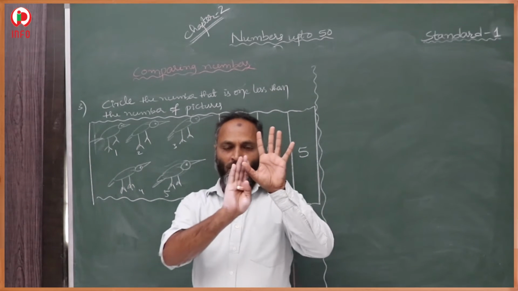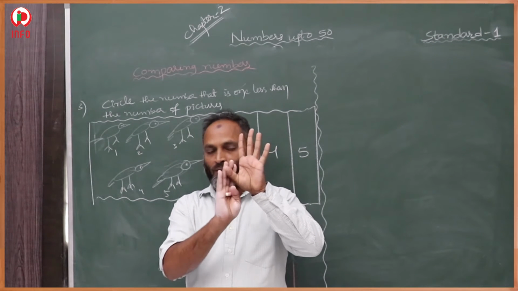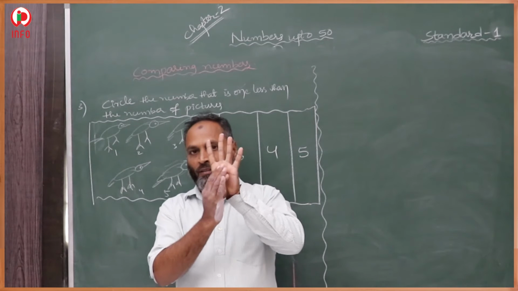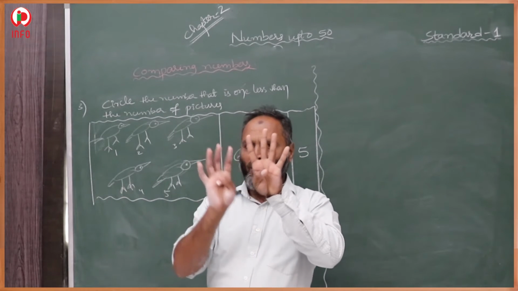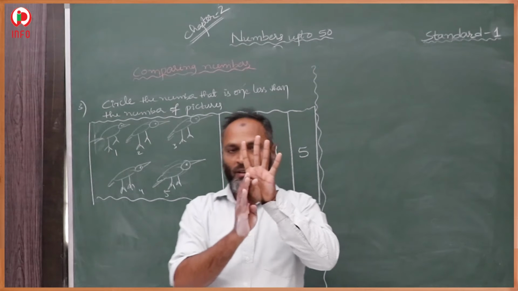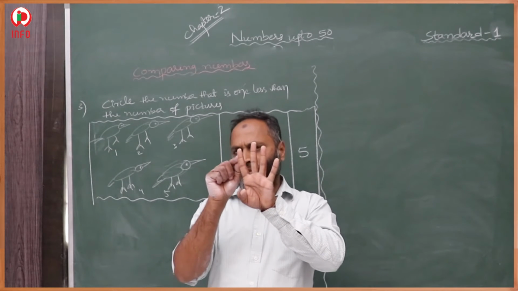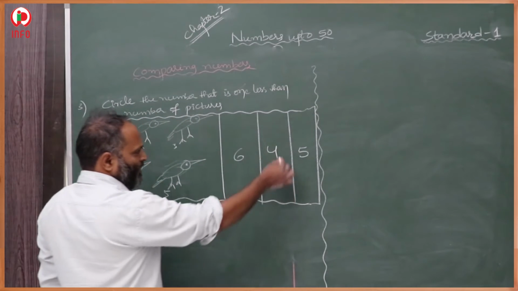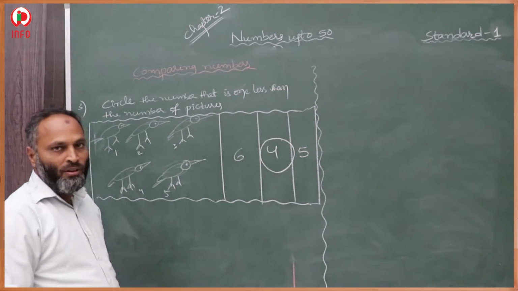1 less means we have to close 1, which means we have to decrease 1. Then how many are left? 1, 2, 3, 4. After decreasing 1, we are left with 4. 4 is the number which is 1 less than this. Where is this 4? We have to circle this 4 like this.